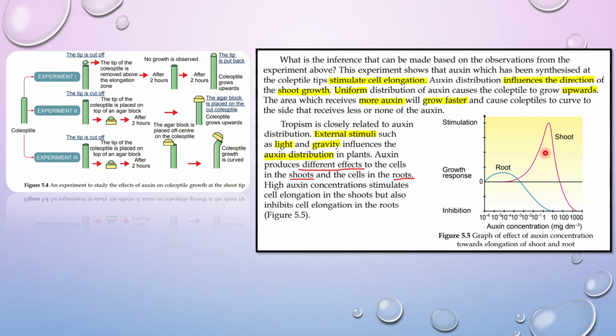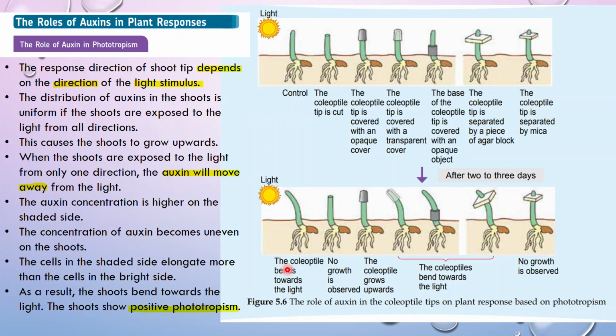So there are two ends here. At the shoot, it serves to stimulate, and in the case of the root over here, we have two extreme ends. One serves to stimulate, the other one serves to inhibit. Shoot, root. Okay, so let's look at these roles of auxin in plant responses.